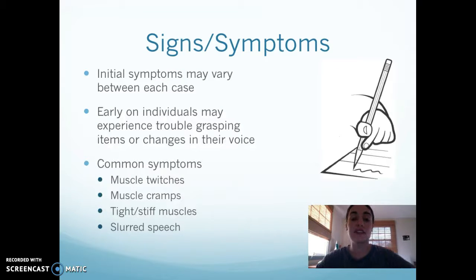So there are some signs and symptoms. Initial symptoms may vary between each case because ALS affects each patient very differently. Early on, individuals may experience trouble grasping or have changes in their voice. There's some other common symptoms like muscle twitches, cramps, tight or stiff muscles, and slurred speech.